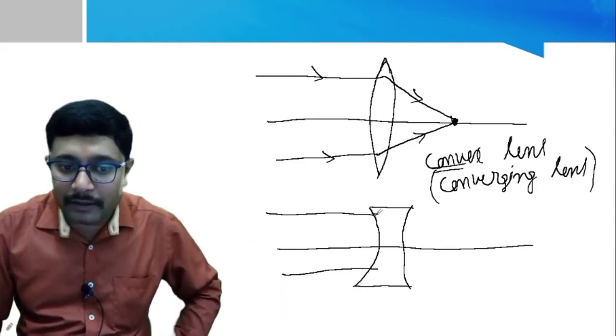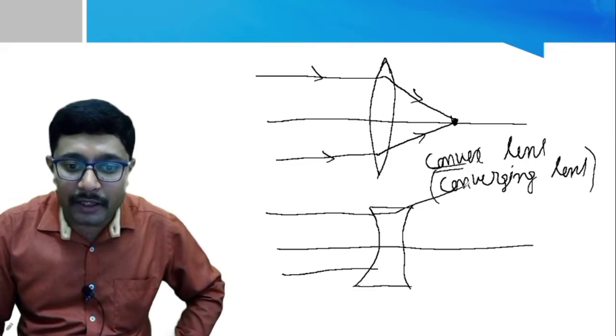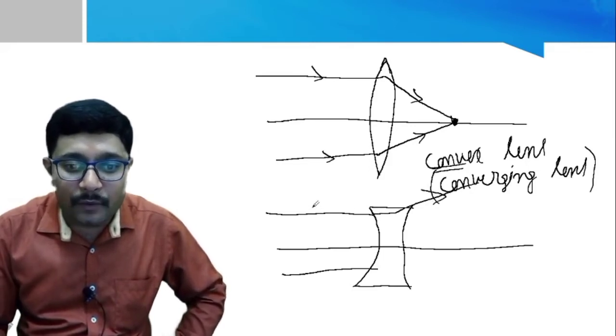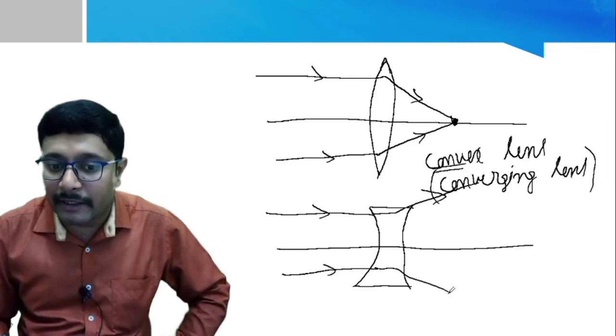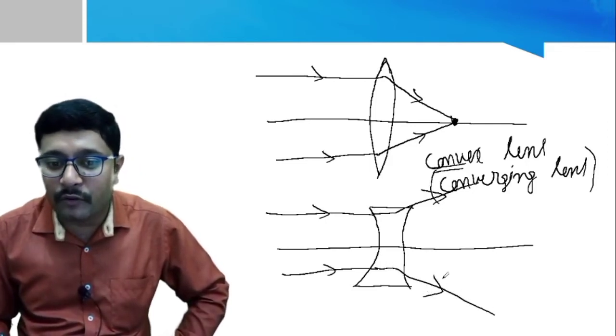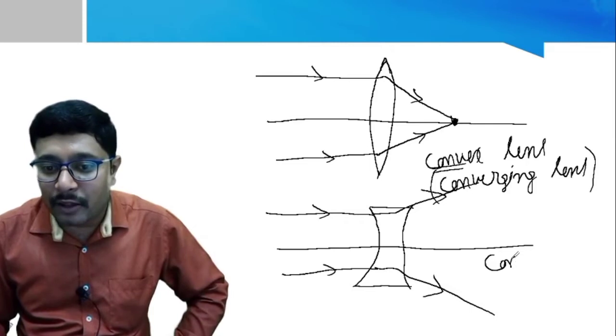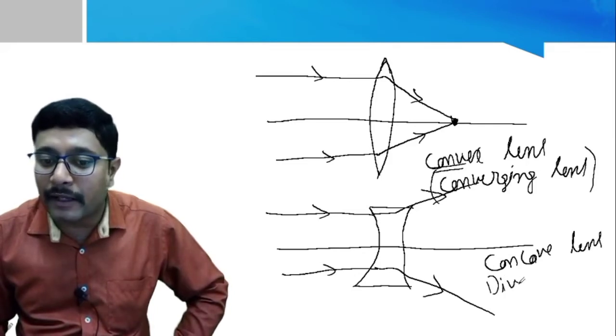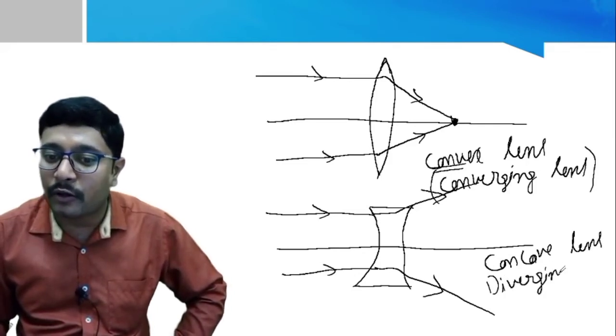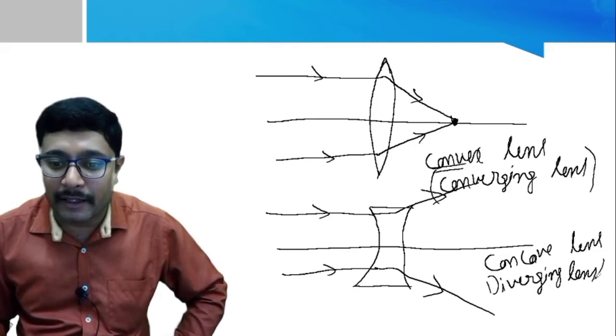But here the light rays will not converge, the light rays will show divergence like this. When they strike the surface, they show divergence. So for that reason, these concave lenses are called diverging lenses. What are they called? They are called diverging lens.